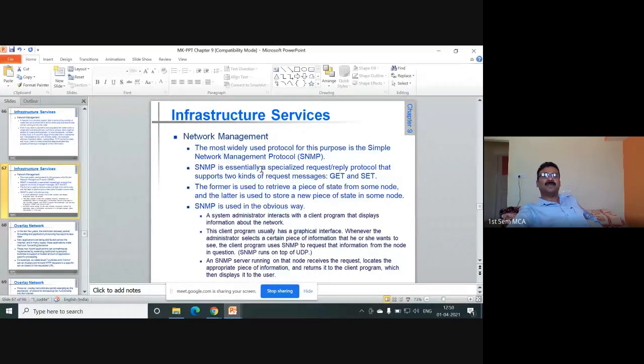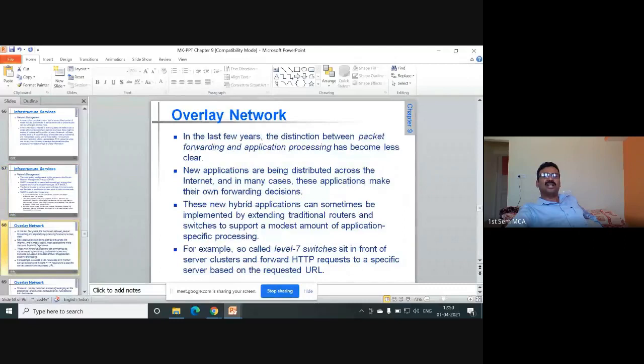SNMP is a simple network management protocol. It is essentially a specialized request-reply protocol. It uses two request messages, get and set. And how SNMP works is explained here. So that much is enough. And in the next class, we'll discuss overlay networks and remaining topics.